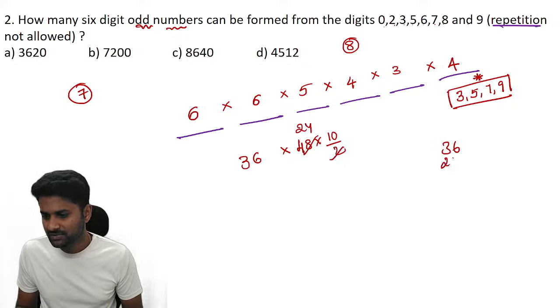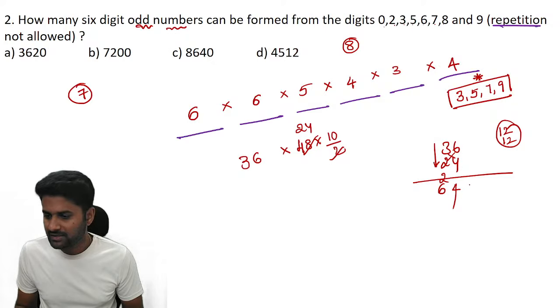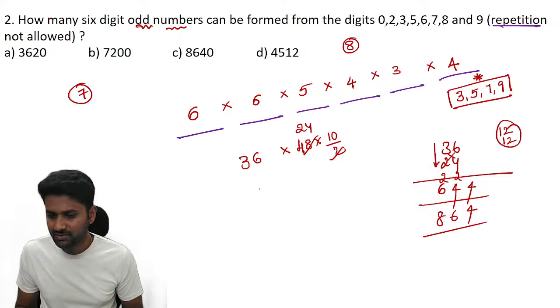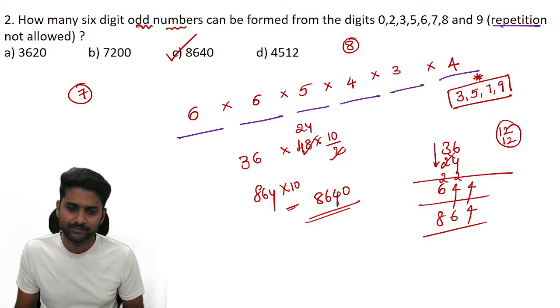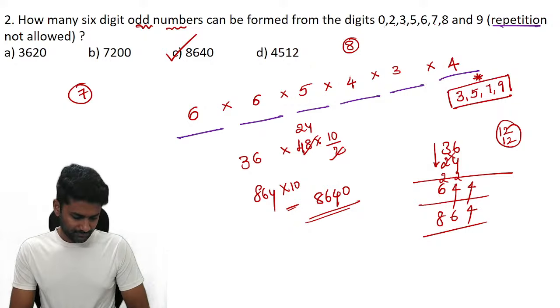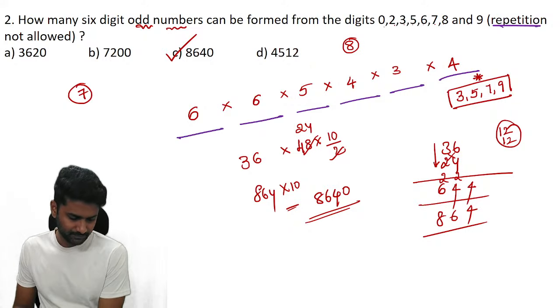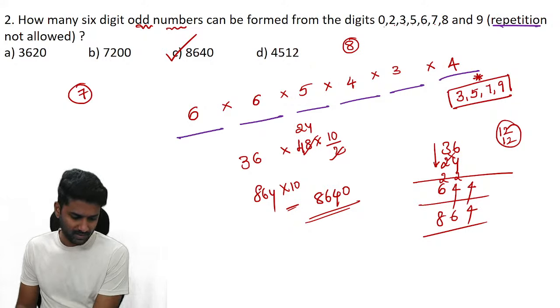Now 36 into 24, go through the simplification. 3 into 2 is 6, cross multiply them. 2 into 6 is 12, 3 into 4 is 12, sum is 24. Write down the 4 and 2 is carry over. Finally 6 into 4 is 24, plus the carry over 2 is 26. So we get 864, multiplied with a 10, and the resultant is 8640. Clear?